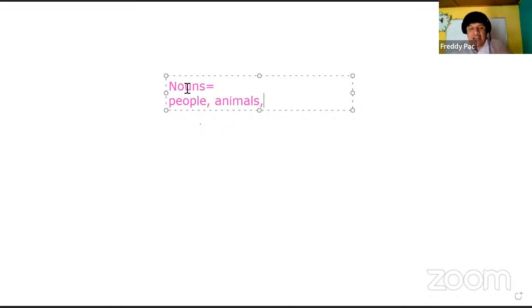Also, guys, when we talk about places, for example, the United States, Guatemala, Mexico, Colombia, Dominican Republic, Argentina, all those places are nouns.